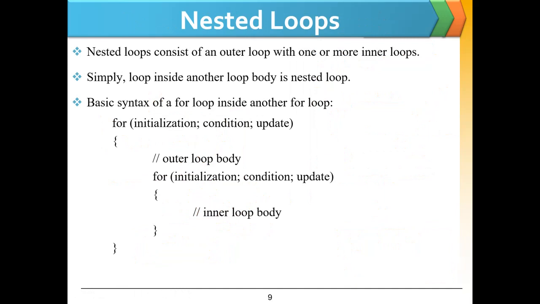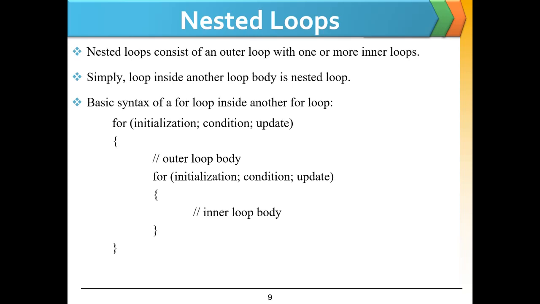The next is nested loops. Nested loops consist of an outer loop with one or more inner loops. Simply, when we have a loop inside some other loop, it is called a nested loop. The basic syntax of a for loop inside some other loop is given.